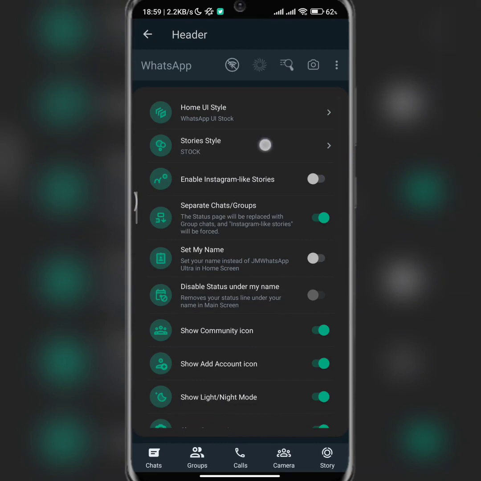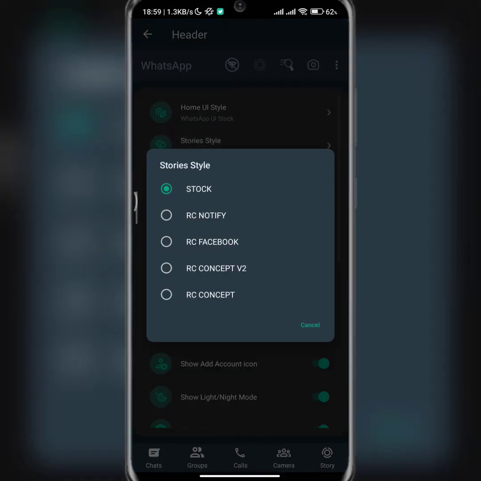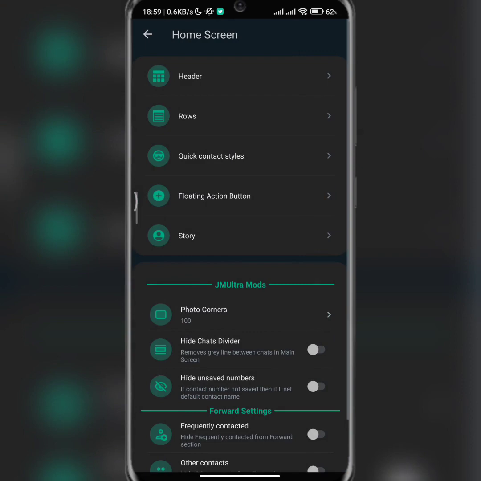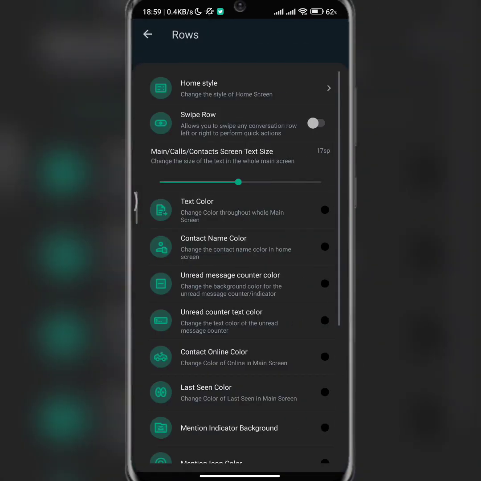So if you activate this particular option here and you want to make any changes, you can do that from here. Okay, so that's that for that aspect. Let's go for the row. So here you can decrease your text on the home screen. I like it on 13 because I like little text, so I love my text to be small.